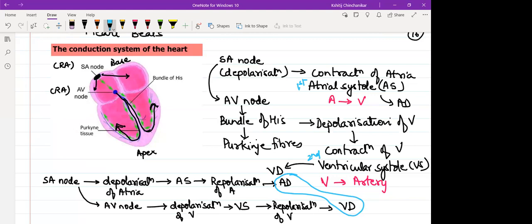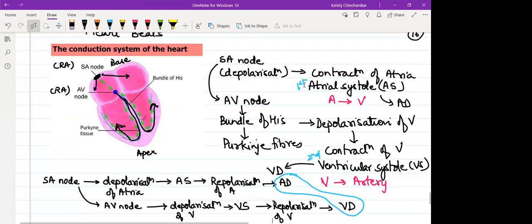So Darshana, I have repeated it. अब समझा बेटा? This is only the conducting system of the heart. I have not explained to you cardiac cycle. We will see that event now.